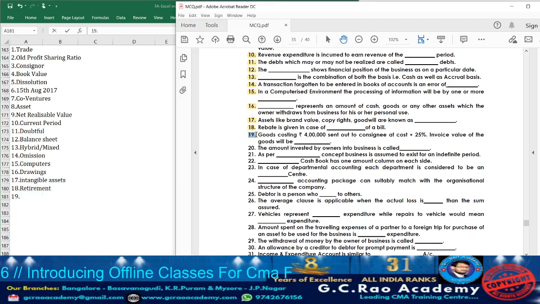Question 19. What are they telling? Goods costing rupees 4 lakh sent out to consignee at cost plus 25%. Invoice value of the goods will be. See what they are telling? Cost of goods is 4 lakh. And when the consigner is sending the goods to the consignee, how is the value obtained? For the cost, they are adding 25%. In this situation, what will be the invoice value?